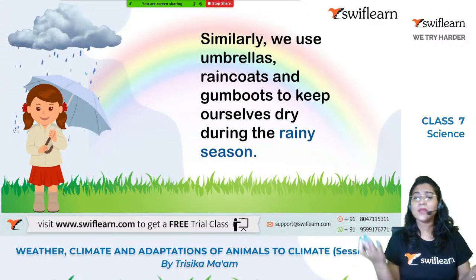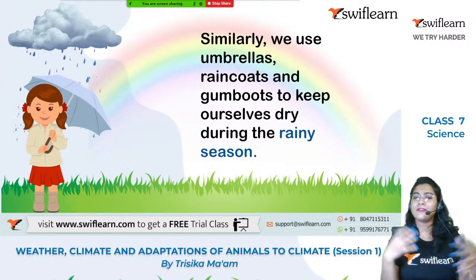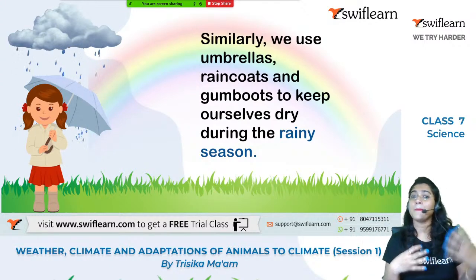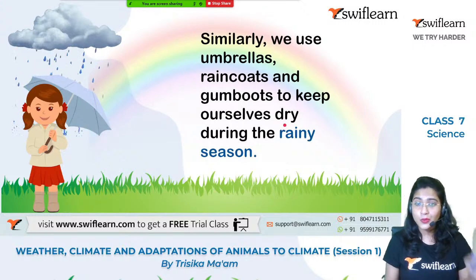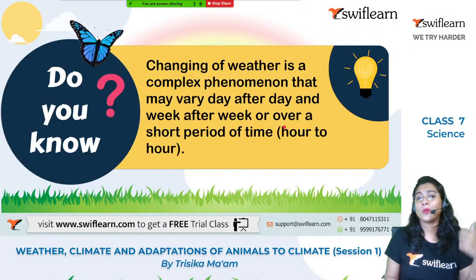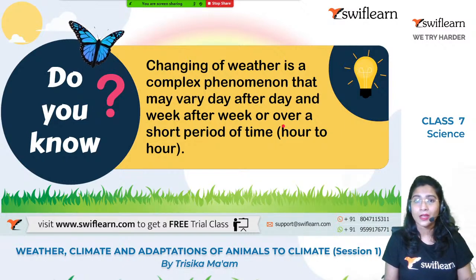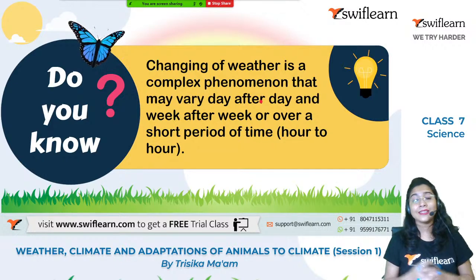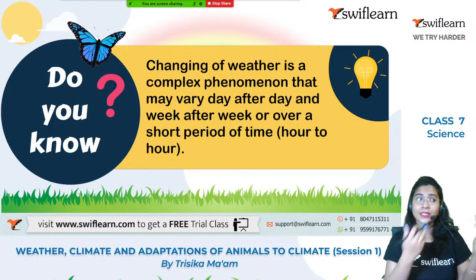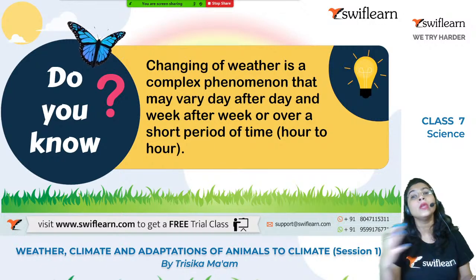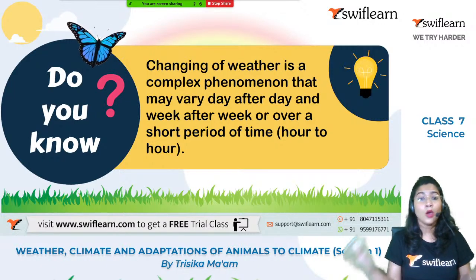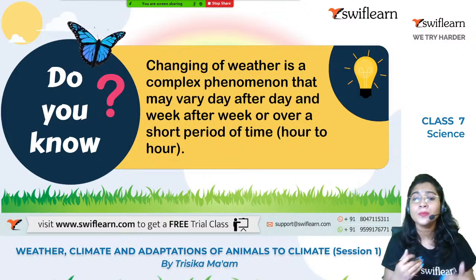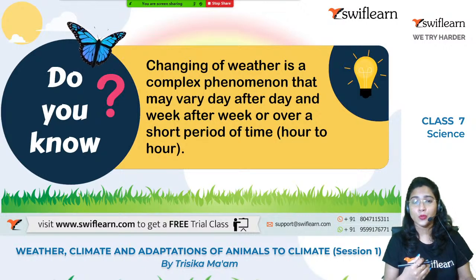So what can be the conditions? All we have spoken till now is about the weather, right? So now we have already said what is the summer, winter, rainy. These are all the weather, right? The different weather conditions. So this changing of the weather is a very complex phenomena, and it can vary in a day, or day to day it can vary, or even week after week it can vary, or it can also vary within a short period of time, like hour to hour, right?